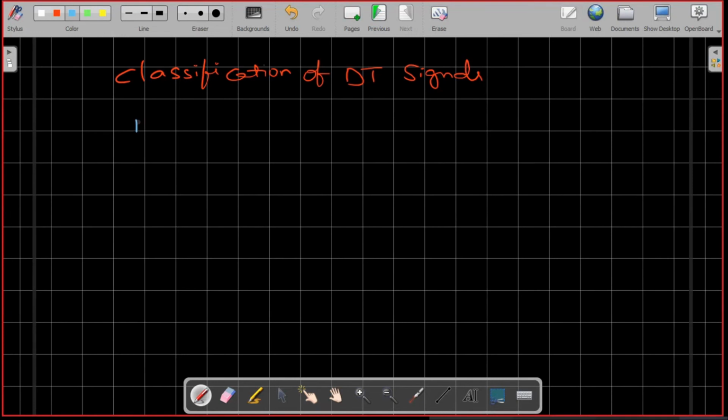The discrete time signals are broadly classified into four categories.